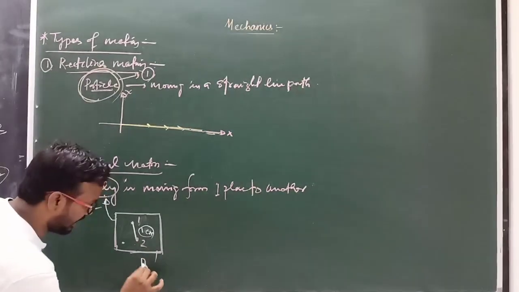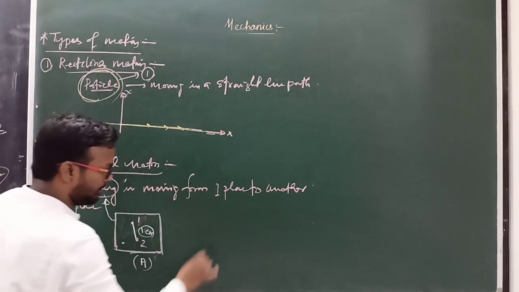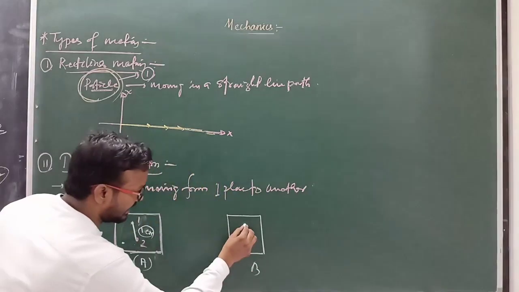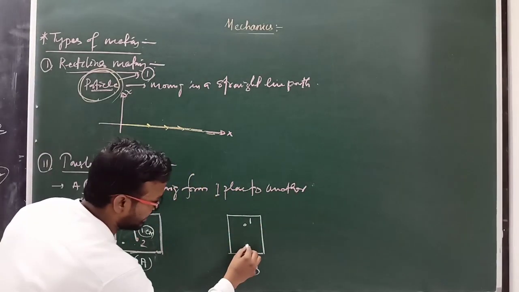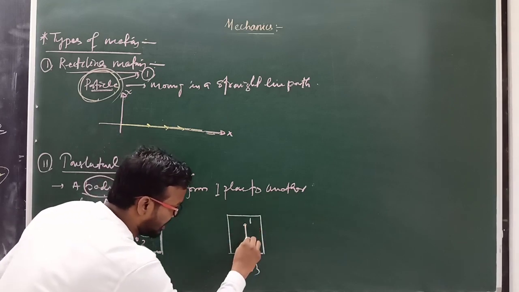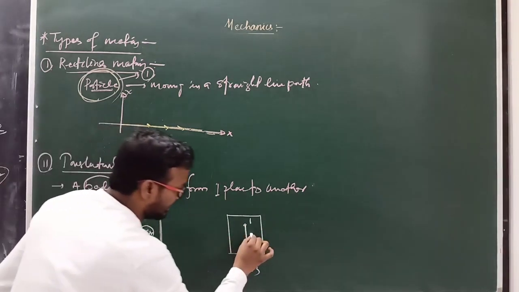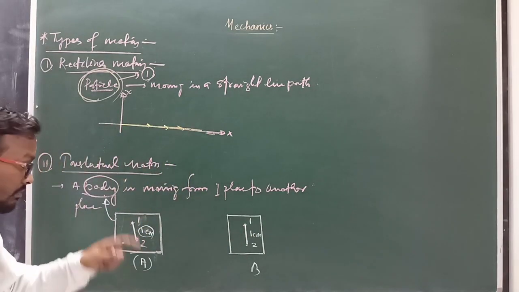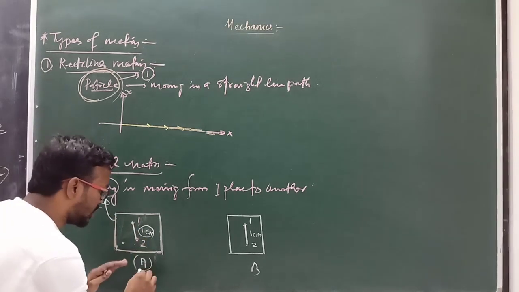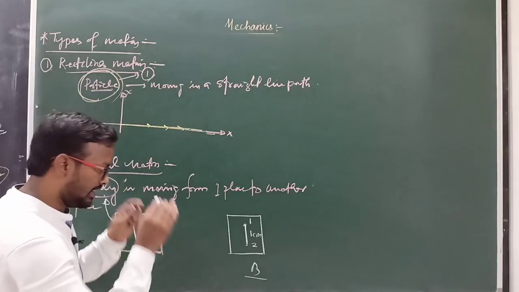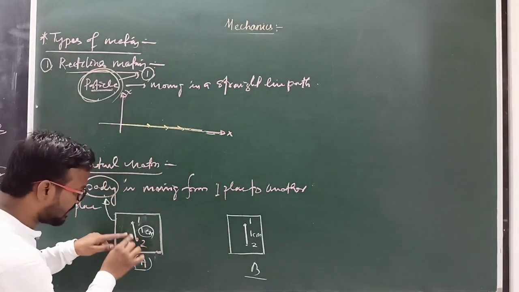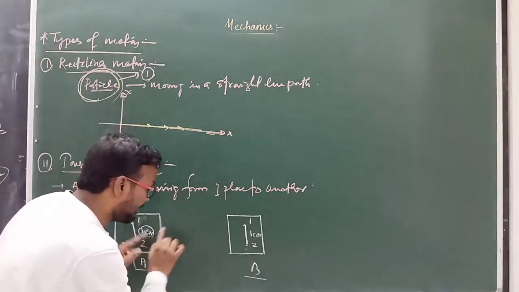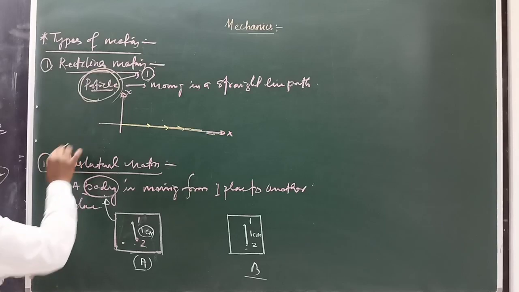So this is position A, and if you displace this body to position B, one particle is here and the second particle is also here, and again the distance between the two particles is 1 centimeter. This distance is known as interatomic distance. When a body is displaced from position A to position B, the interatomic distance between the particles never changes. That type of motion is known as translational motion.